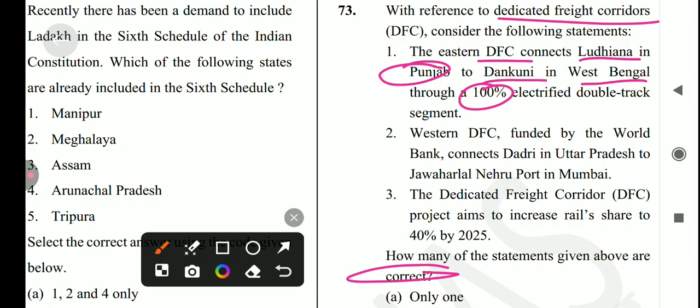Is it true? No, it's not a correct statement because Eastern dedicated freight corridor with a route length of 1856 km consists of two distinct segments. Okay, इसका दो distinct segment है।